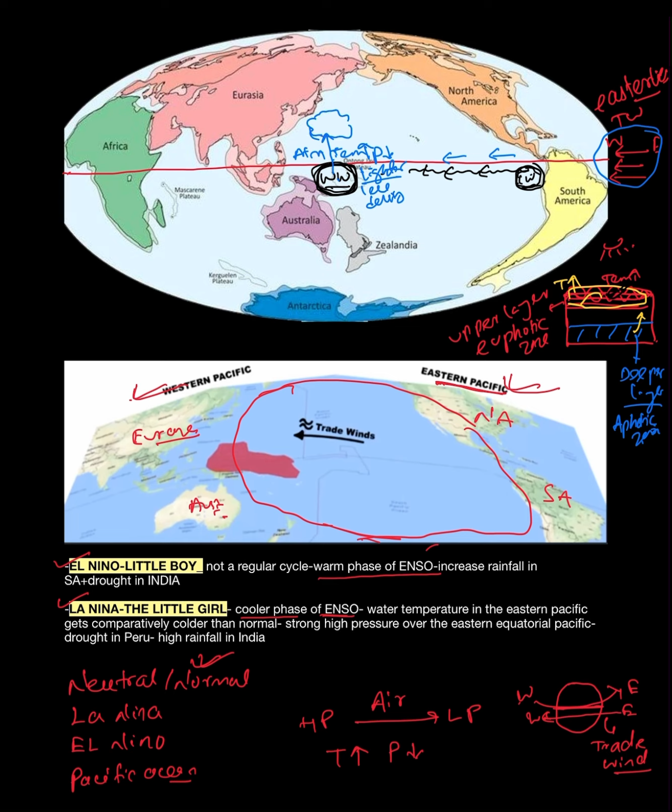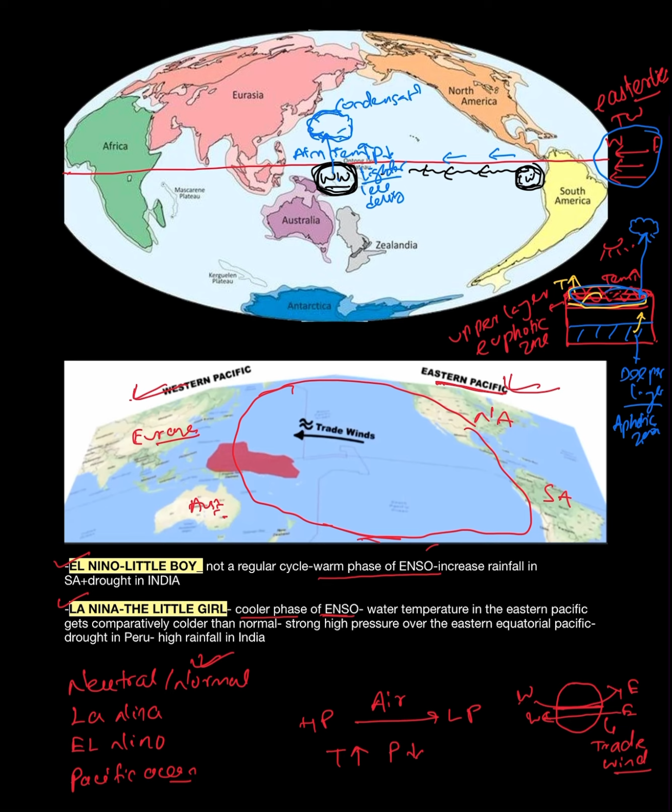Along with this upward movement of air, it will collect water from the ocean. So the water collected over the atmospheric region becomes condensed by means of the process of condensation.